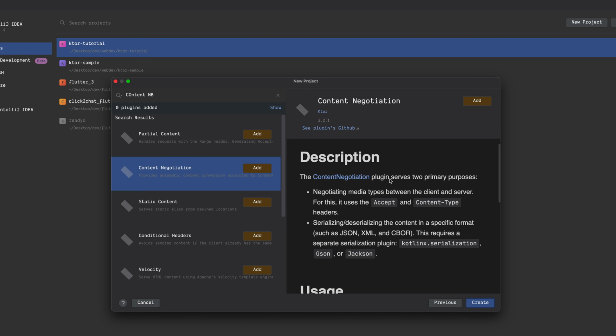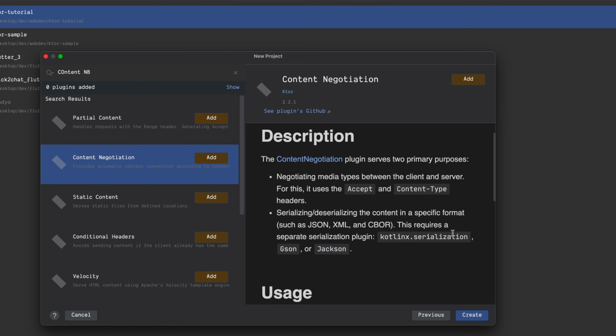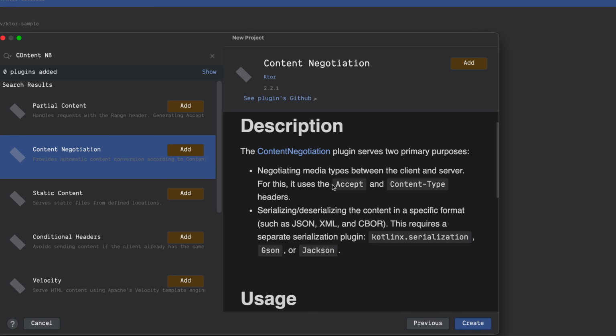This is something which we require for 2 purposes. One is so that we can accept any content type. In terms of headers, we can use accept and content type headers. For example, if you want application/JSON, application/text, and all those kind of media types between client and server, all those negotiation can be done.